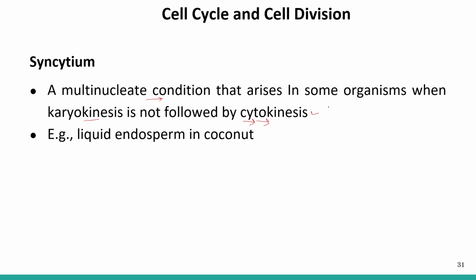The cell will appear as multinucleate, and this condition is known as syncytium. So syncytium is the multinucleate condition present in some organisms when the karyokinesis is not followed by the cytokinesis. Example of syncytium is liquid endosperm found in the coconut.